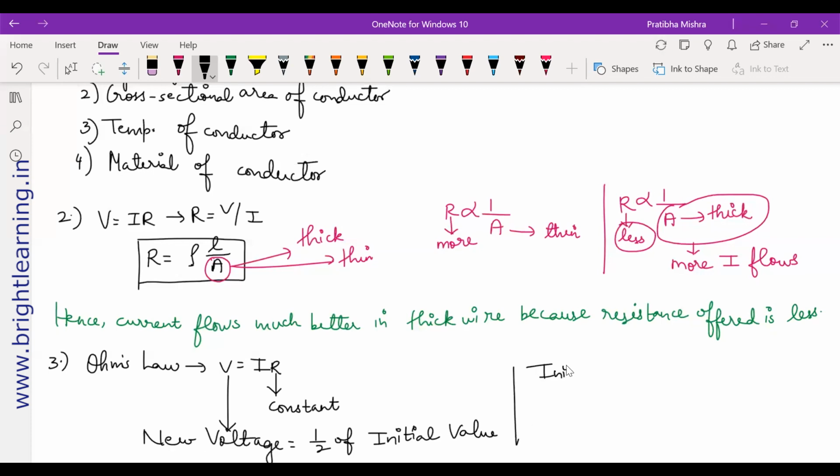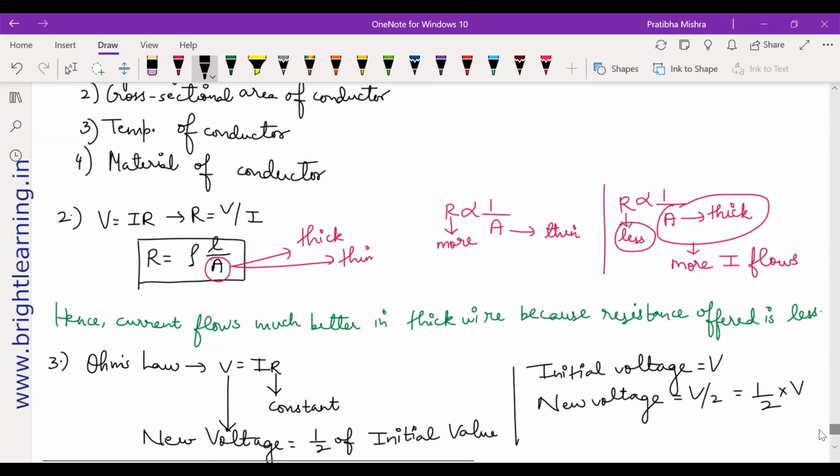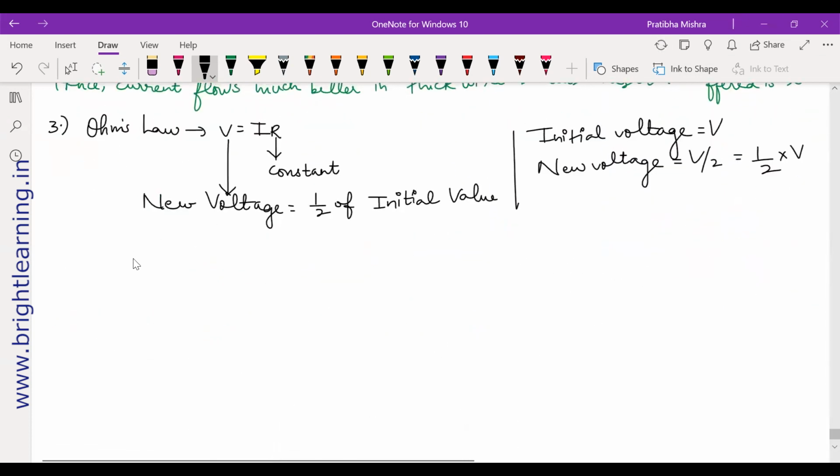So what is the initial voltage? You can keep it as V. What is the new voltage? V/2. Half of it means V/2 or 1/2 × V. Next, you'll put it in the equation and then check. Which equation? Ohm's law. Let it be V = IR.